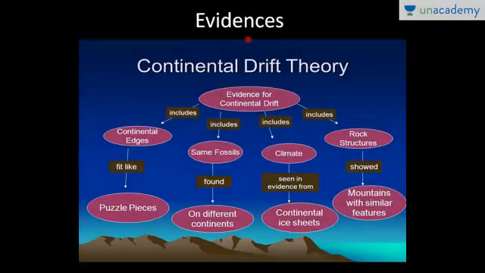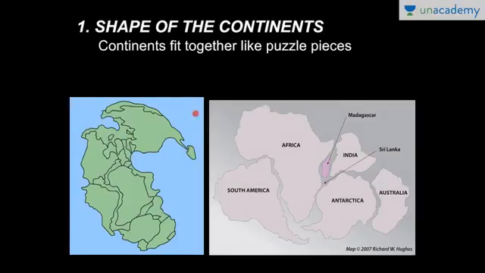Okay, so now coming on to the evidences. In order to support or justify the theory, Alfred Wegener gave a number of evidences. Now these are four or five evidences. The first one is the jigsaw fit evidence. Now you'll see here in the next slide, the shape of continents. Here the continents are fitting together. Can you see the eastern bulge of South America near Brazil and the western part of Africa? If they are brought together, they can be fitted completely.